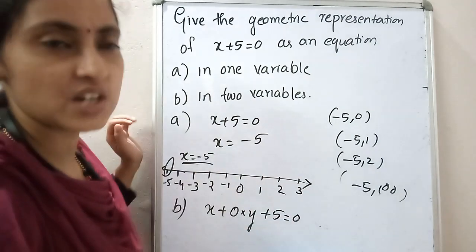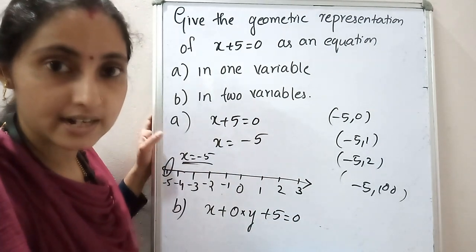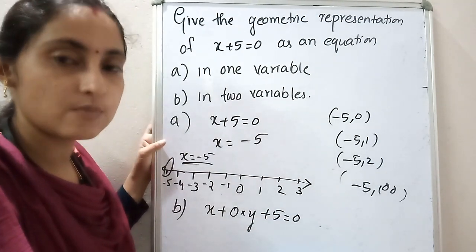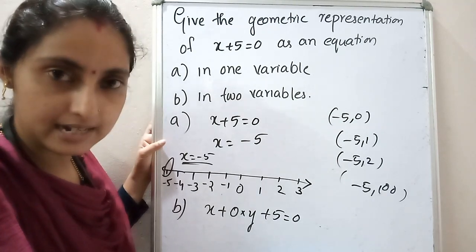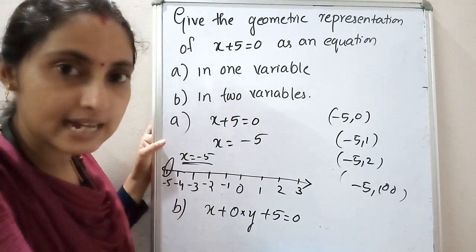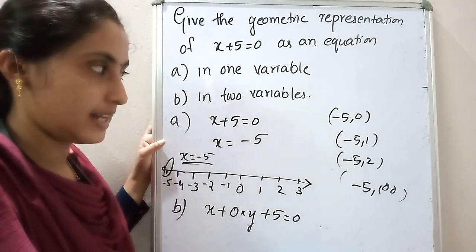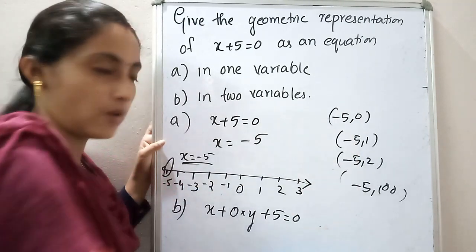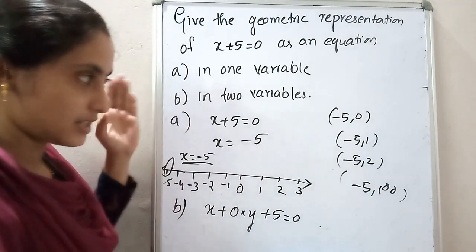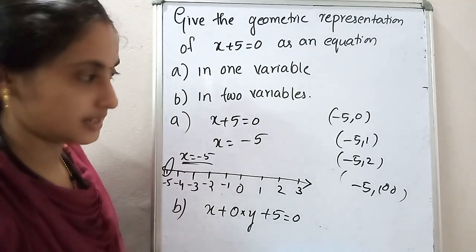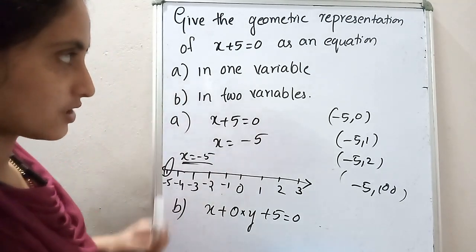So can you say what is the speciality of these points? The x coordinates are the same. If the x coordinates are the same, what is the speciality of the line? That line is parallel to which axis? Parallel to the y axis. So while you are plotting these points, you get a line parallel to the y axis. Okay. I am trying to draw here.